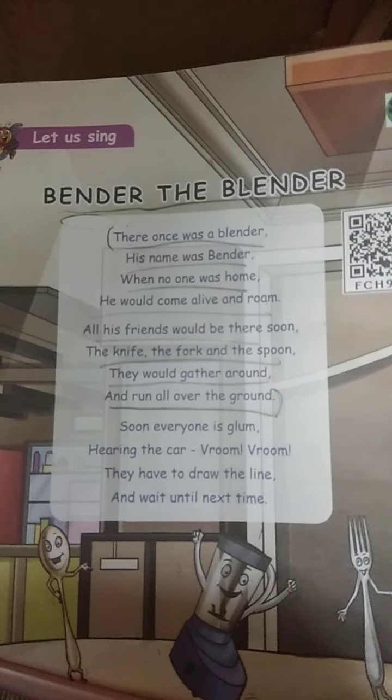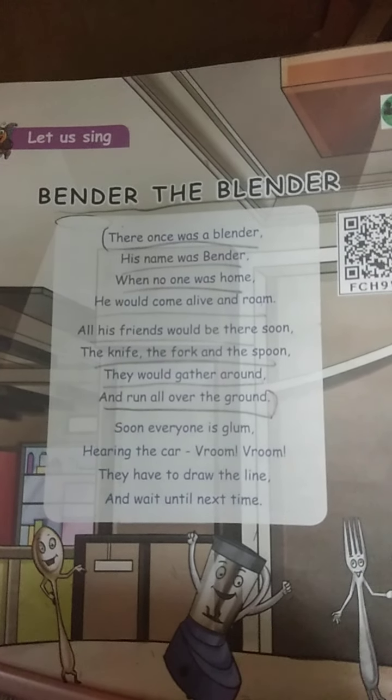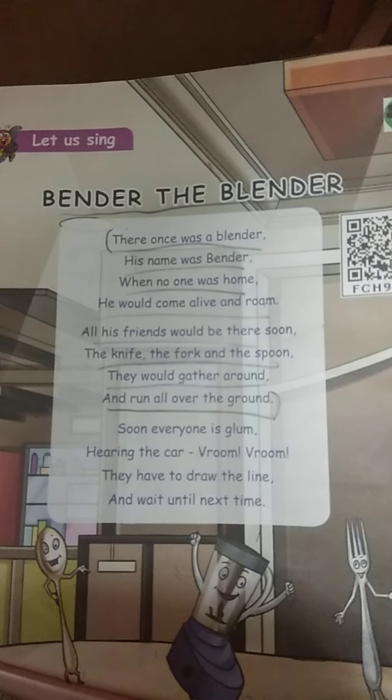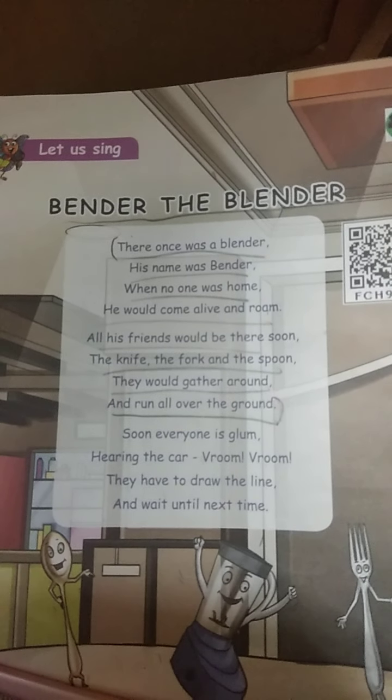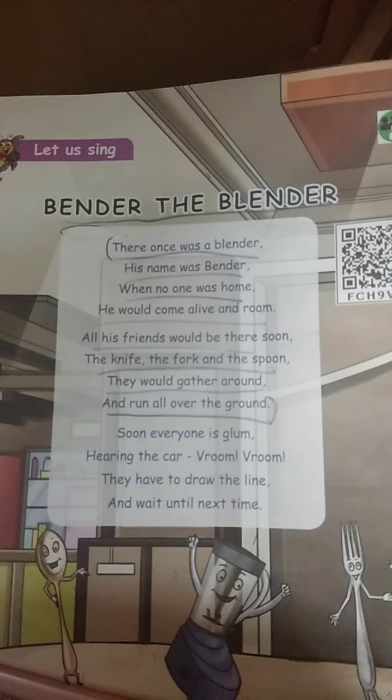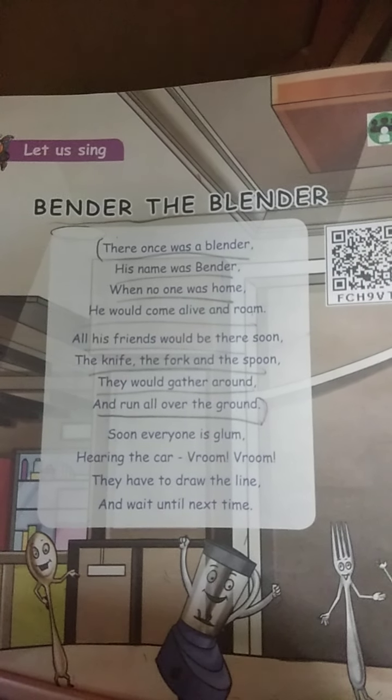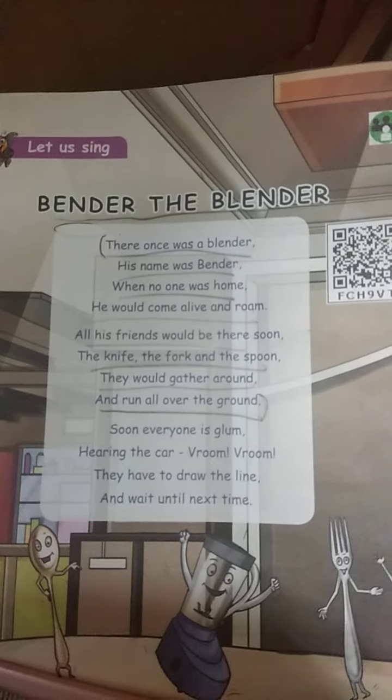Hi students, now we are going to see the term 1, unit 1, lesson 1 poem, Bender the Blender. What is a blender? A blender is a machine used for mixing liquid or food at high speed. That is called a blender.